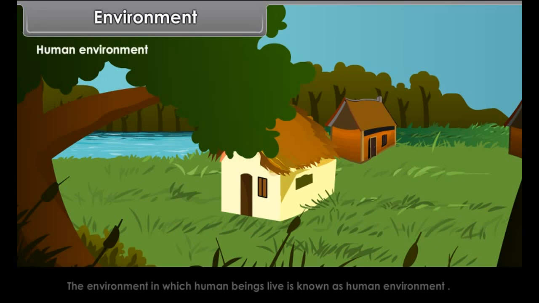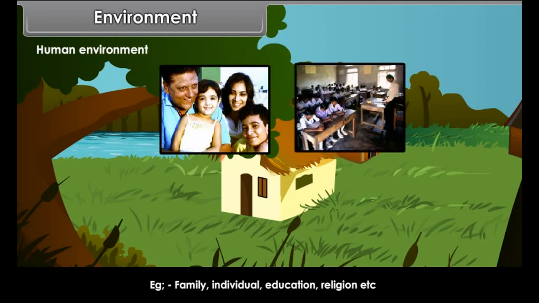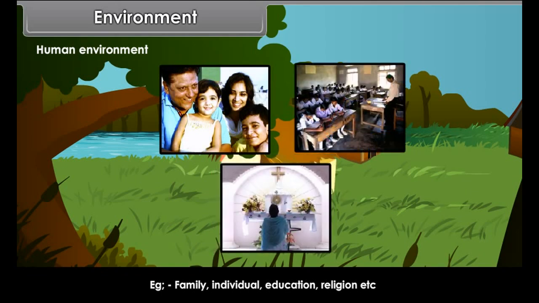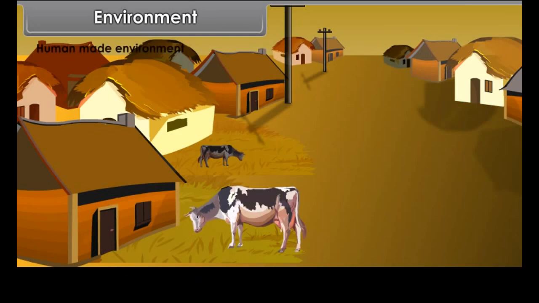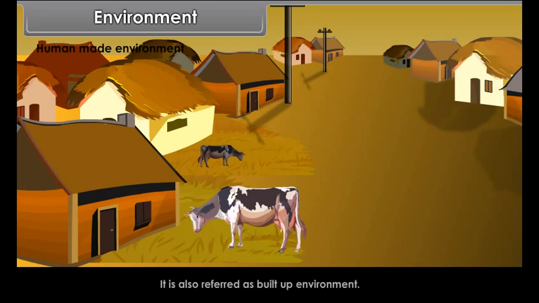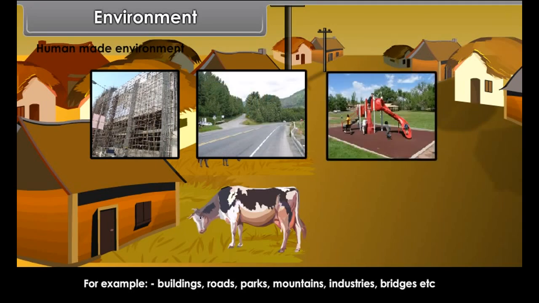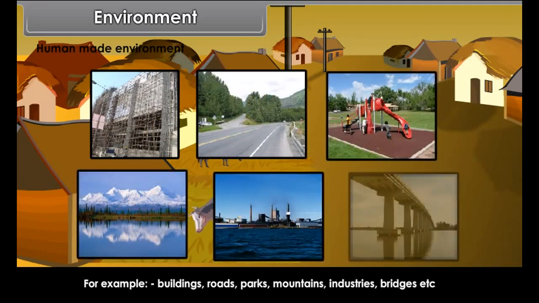Human environment. The environment in which human beings live is known as human environment. Example: family, individual, education, religion, etc. Human-made environment. Human-made environment is created by human beings for their own use or for the use of domesticated animals and plants. It is also referred to as built-up environment. For example, buildings, roads, parks, industries, bridges, etc.